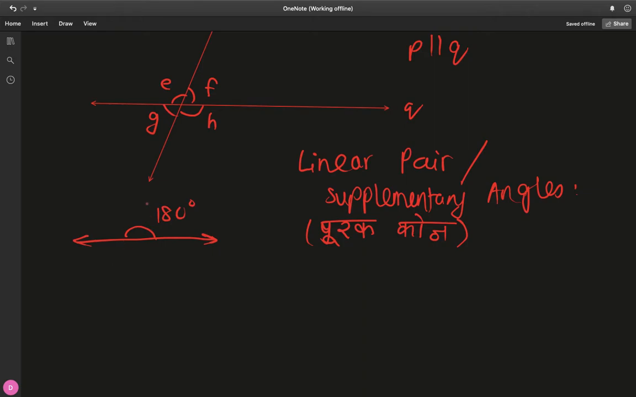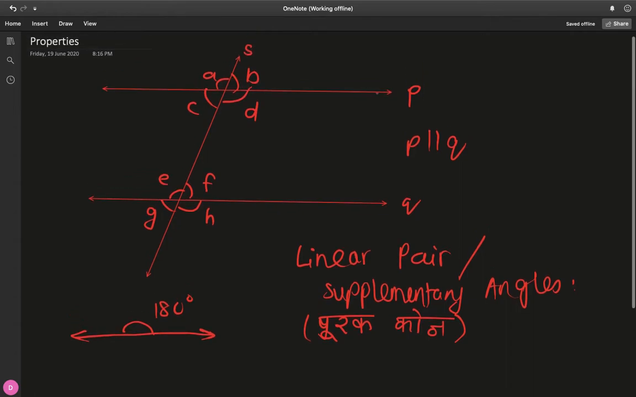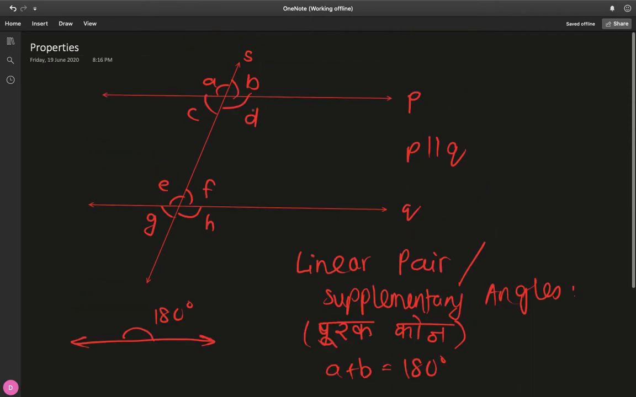So if you break this up now into two angles like we've done here, so the straight line of P is broken up into A and B on top. So A will be some part of 180 and B will be some part of 180, but both of them will add up to 180, because this total measure of A plus B is 180 degrees. So A plus B is 180 degrees in this diagram.